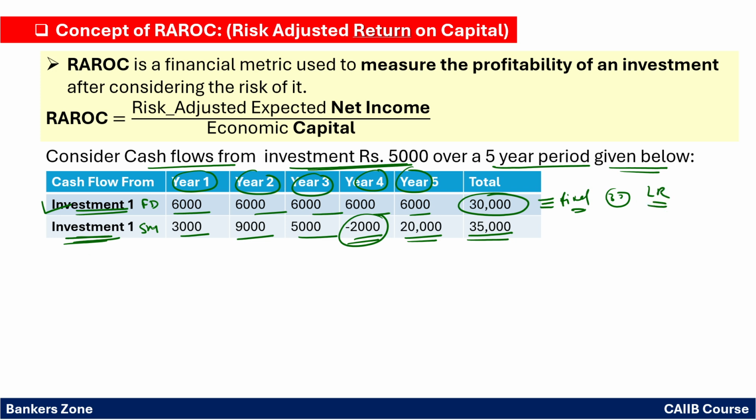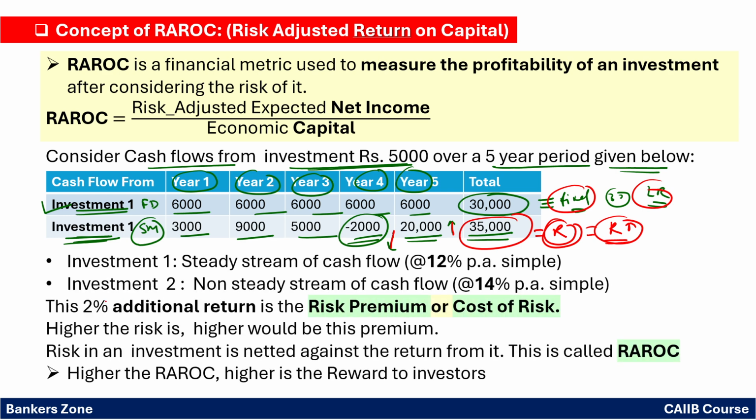Investment two is investment in the share market. Sometimes you may have very good profit, sometimes you may have losses. So that case is nothing but sometimes profit, sometimes losses. So risk will be there. So more risk you have taken, right? So the more the risk, the more the return. So return will be more, right? So lower risk, lower return; more risk, more return, right?